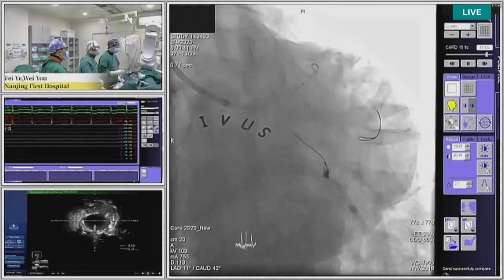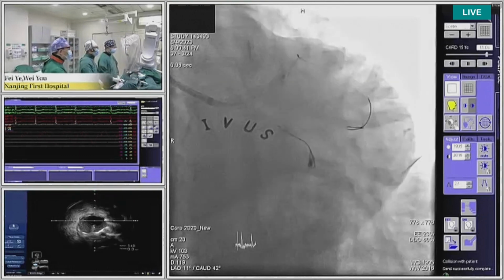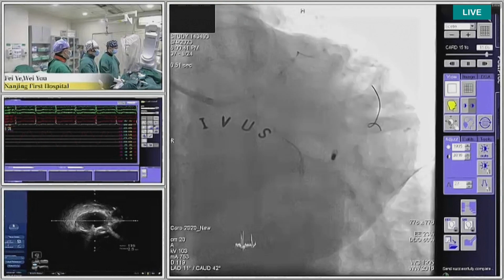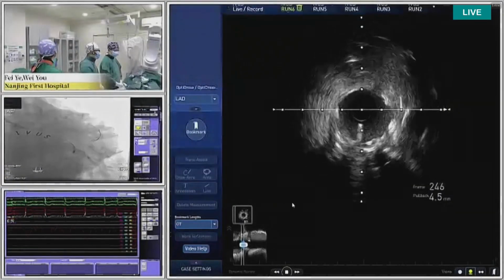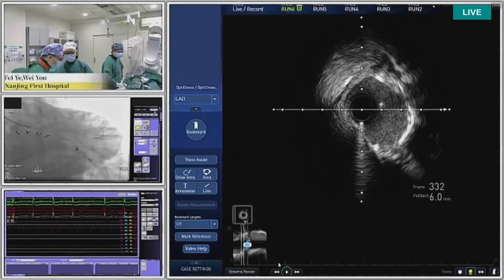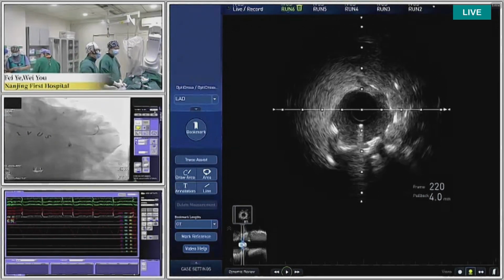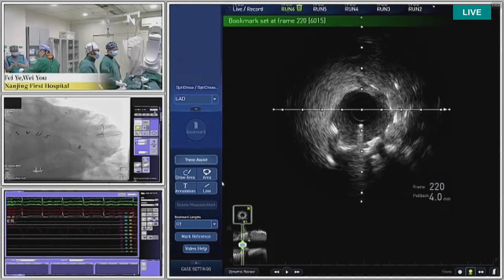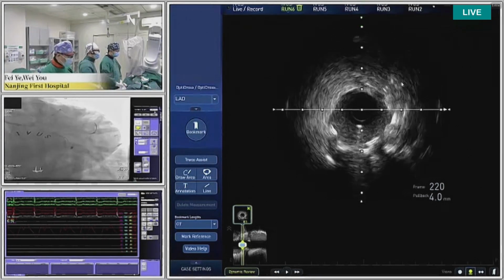So, Dr. Pan, would you check the IVUS after secondary wiring? Which balloon size were used for the first kissing? 3.0 NC balloon. Okay, and a 4.0 in the left main for the first POT. Yep. Thank you. Go ahead, Dr. Pan.